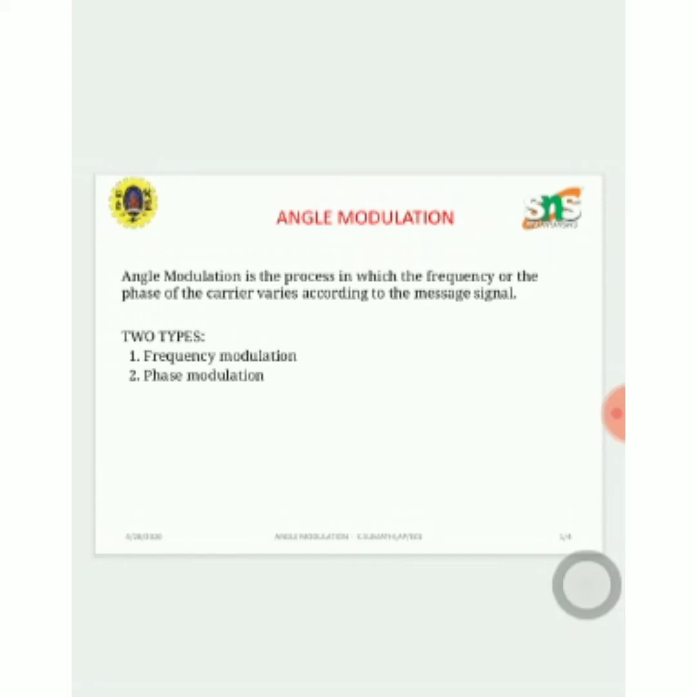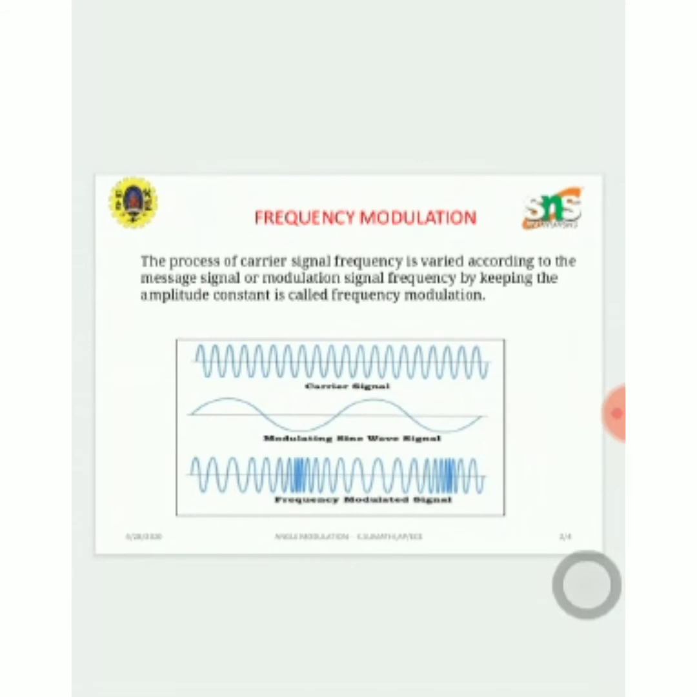Angle modulation can be divided into two types. One is frequency modulation, another one is phase modulation. Now we see about frequency modulation. Frequency modulation means the process in which the carrier signal frequency is varied according to the message signal. That means the frequency of the carrier signal is varied according to the modulating signal or input signal, keeping the amplitude constant. That is called frequency modulation.